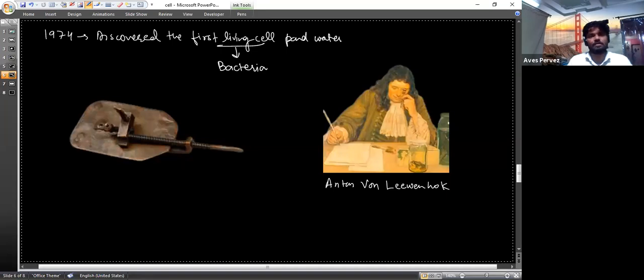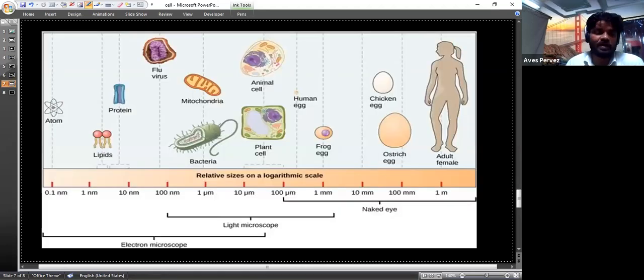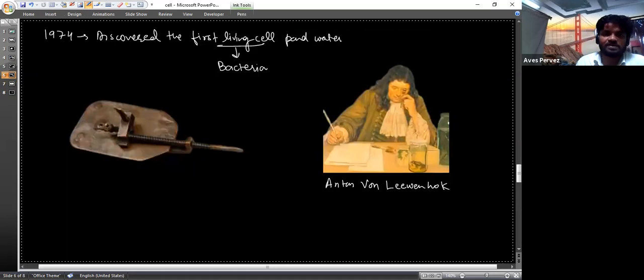Okay, dear students, let's move further. After the discovery of the cells, the new parts of the cells were discovered. The nucleus was discovered by Robert Brown in 1831. After so many years, the nucleus was discovered with the help of a specialized microscope through which we are able to see things. Sorry, it is 1664, but I have written here 1964. It is 1674. In 1831,